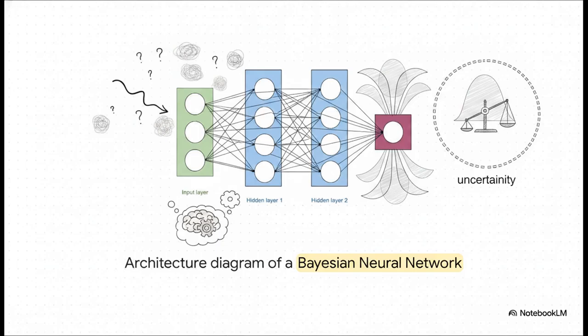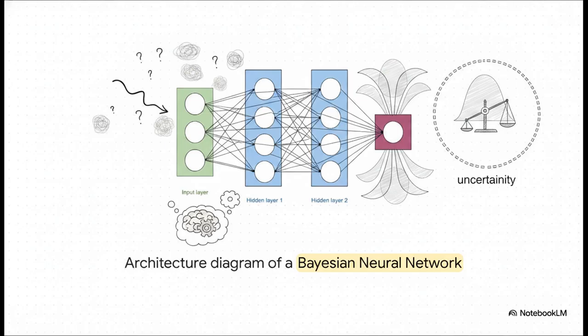Now, what's really interesting about this slide is how we try to physically capture that uncertainty right inside the architecture of the model itself. This is a Bayesian neural network. In your standard neural net, the connections between neurons, the weights, are just fixed single numbers. But a Bayesian network is different. It treats those weights as entire probability distributions. So it's not learning one rigid parameter, it's learning a whole range of likelihoods. This is a huge deal because it allows the network to naturally express its own doubt, giving us a full distribution of predictions instead of just one guess.